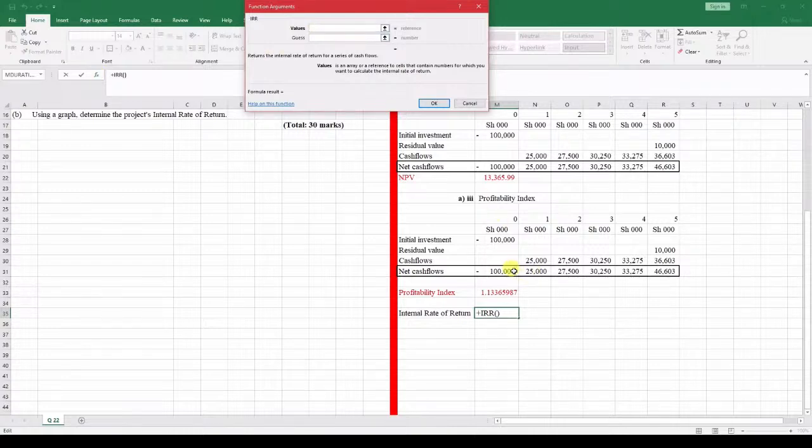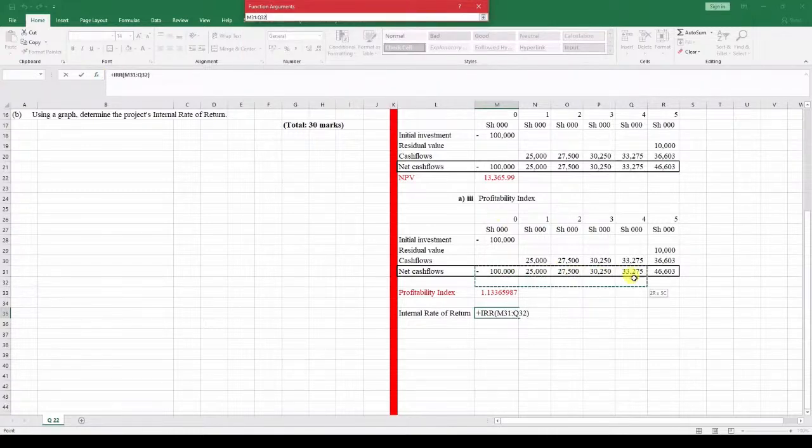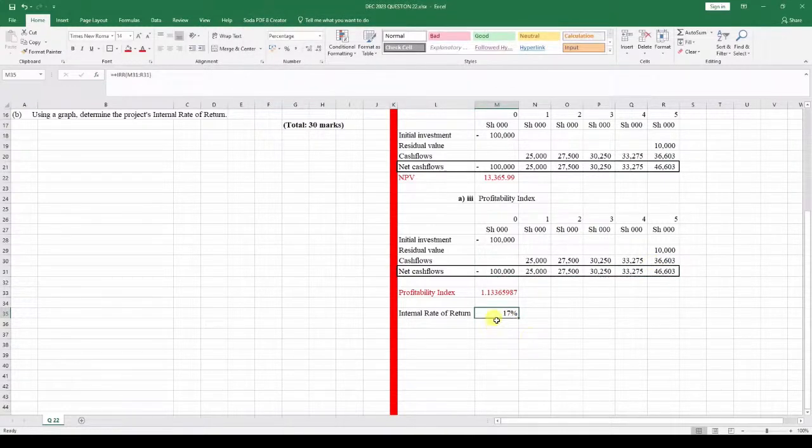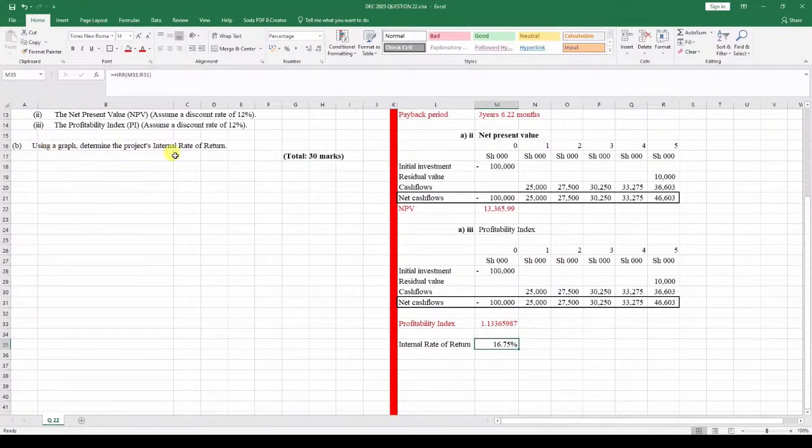So we put the values right over here, all of the values, including the negative value here. And we say, okay, so it's around 17%. And that's what we expect, or 16.75%. That's what we expect from using the graph, around there about.